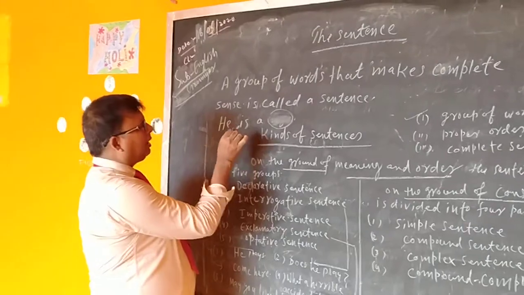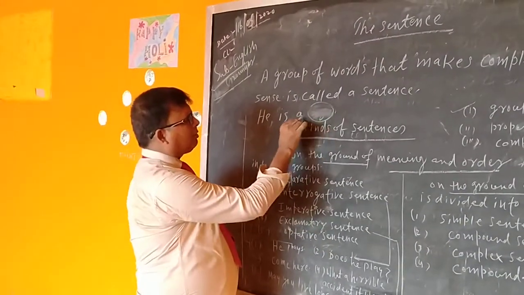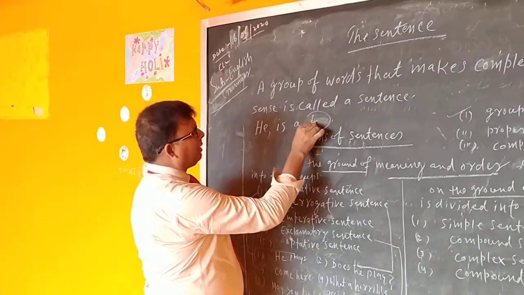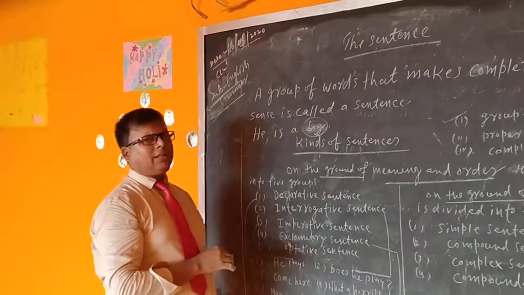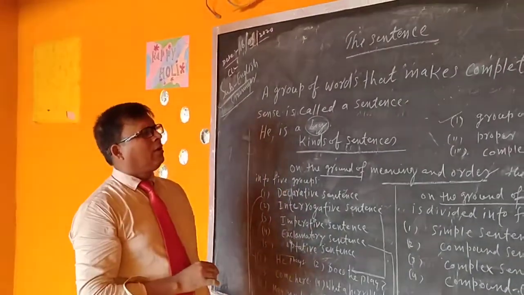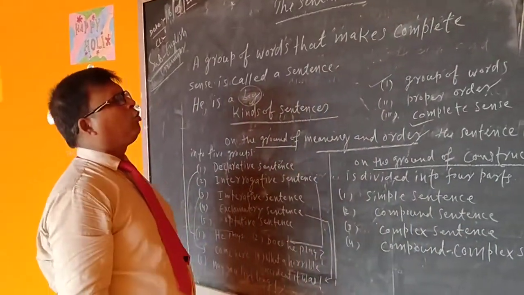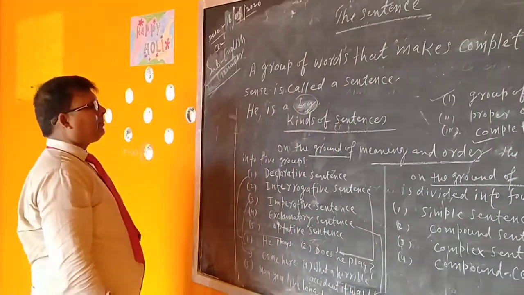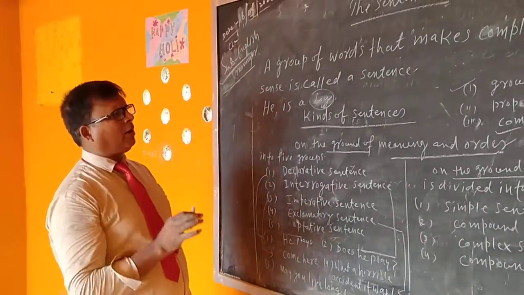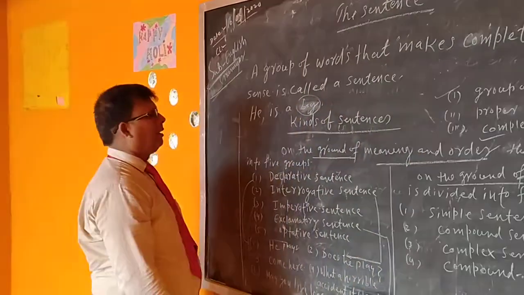There is a sense, but not complete sense. So this is not a sentence. Whenever we put "boy" here, now sense is clear. That's why this is a sentence. So complete sense is very important to be a sentence. Two things are necessary. First of all, there should be a group of words. Second, there should be complete sense.